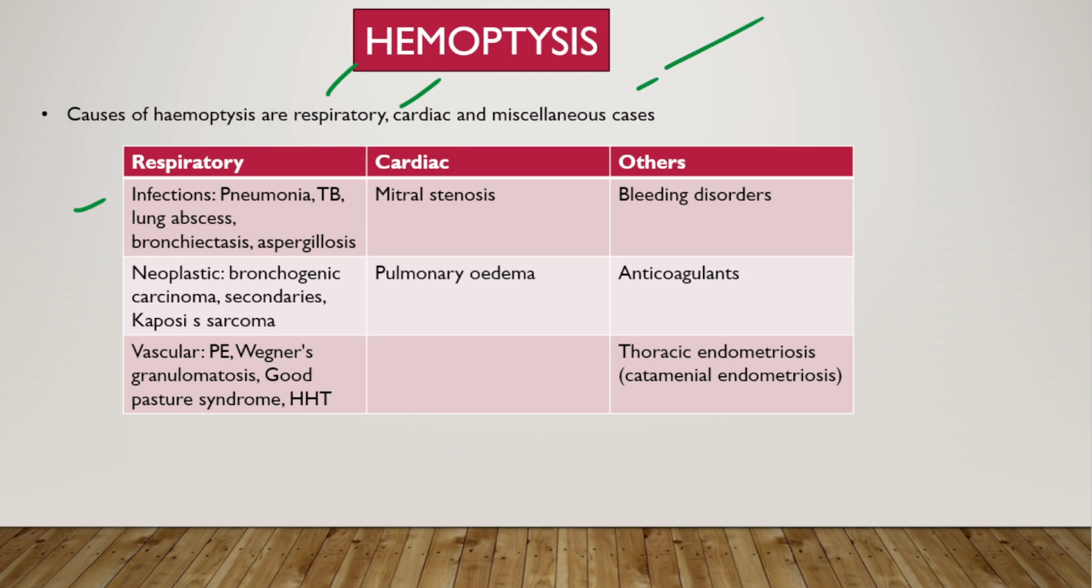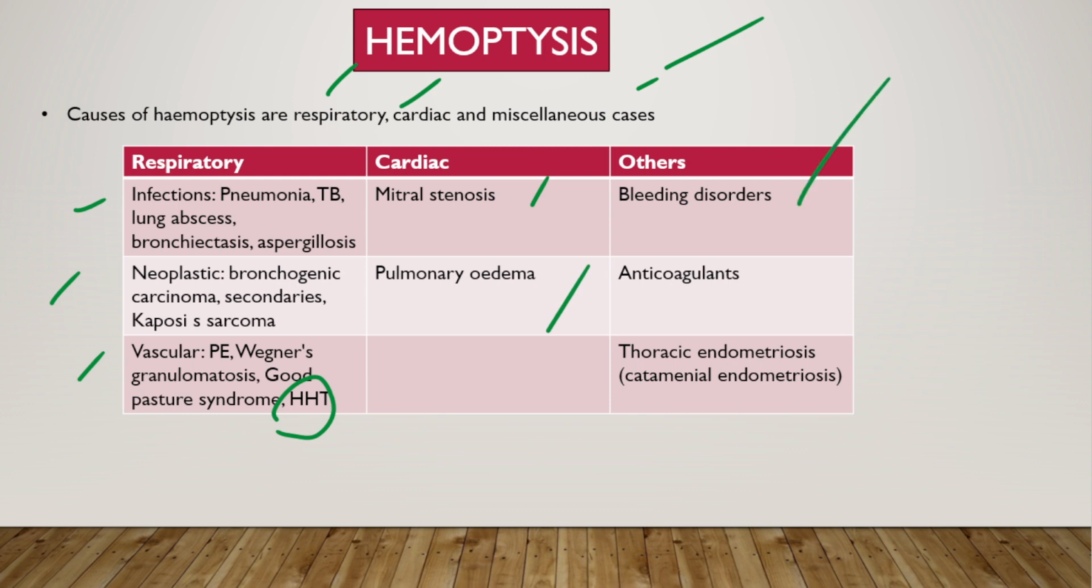The next thing which comes to our mind is neoplastic causes, like bronchogenic carcinoma, secondaries to the lungs, which are very common, and Kaposi sarcoma, which occurs in HIV patients. Then there are the vascular causes, which include pulmonary embolism, Wegener granulomatosis, Goodpasture syndrome, and hereditary hemorrhagic telangiectasia. In cardiac conditions, mitral stenosis can cause hemoptysis. Pulmonary edema can also cause hemoptysis.